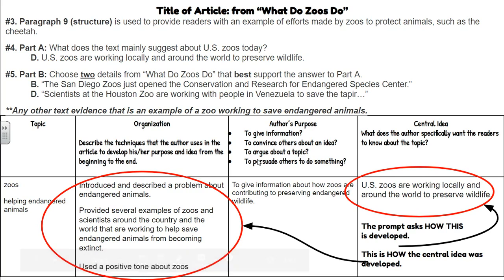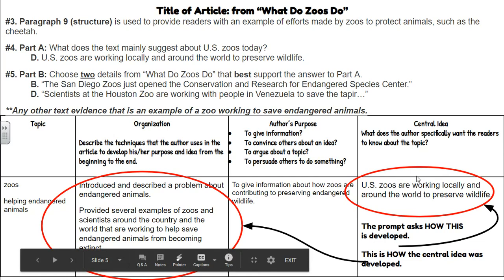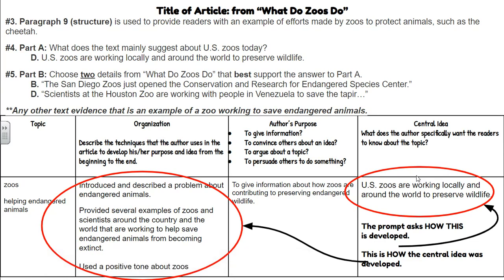So if you see on this graphic organizer, you'll see 2 red circles. You have one over here by central idea, and then you have one over here by the organization. We circled these for a reason, because they have to go together. These are the 2 main parts of your essay. These are the answers to your essay. Some of us left these answers out of our essay.